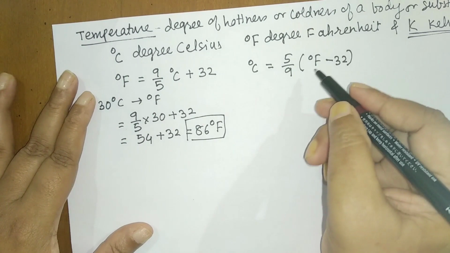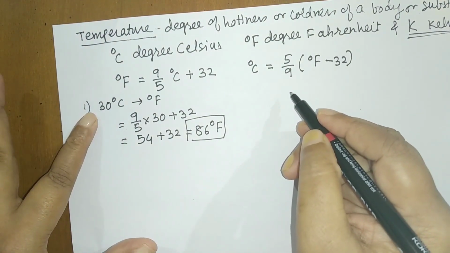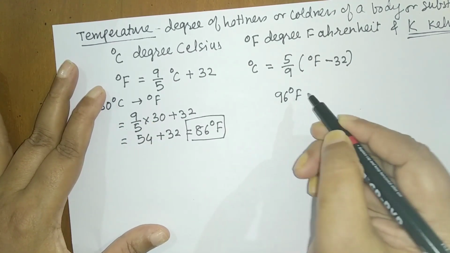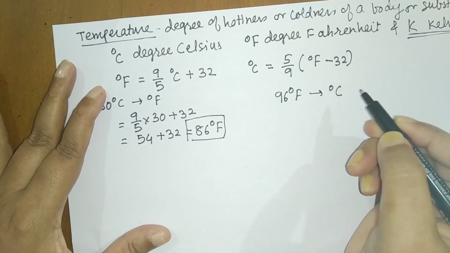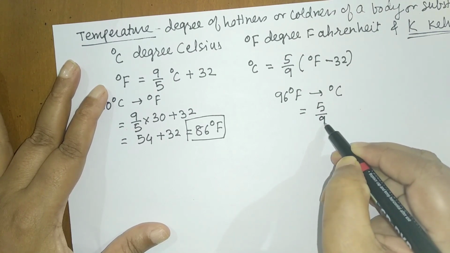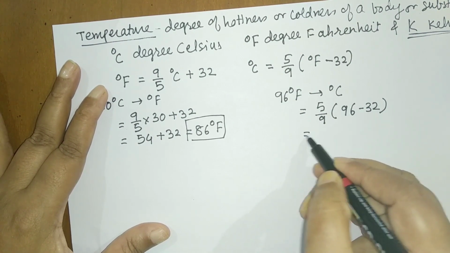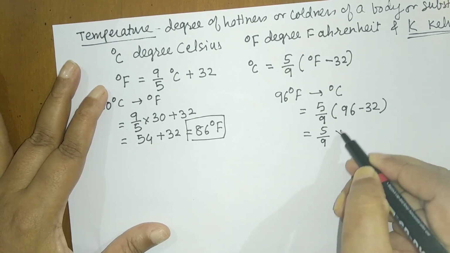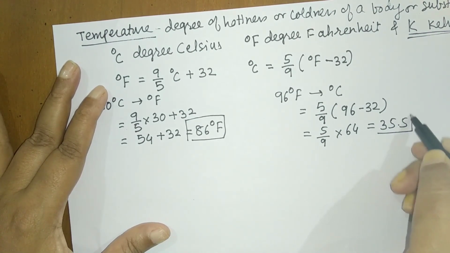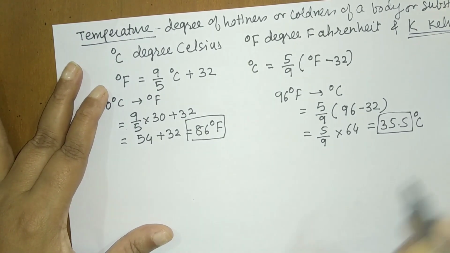Let us take one more problem. Now I will go for degree Fahrenheit conversion. So 96 degree Fahrenheit, let us convert this to degree Celsius. So the formula will be the above formula. So it will be 5/9 into 96 minus 32. That is equal to 5/9 into 64, that is equal to 35.55. So this is your answer. The unit that you will place here is degree Celsius.